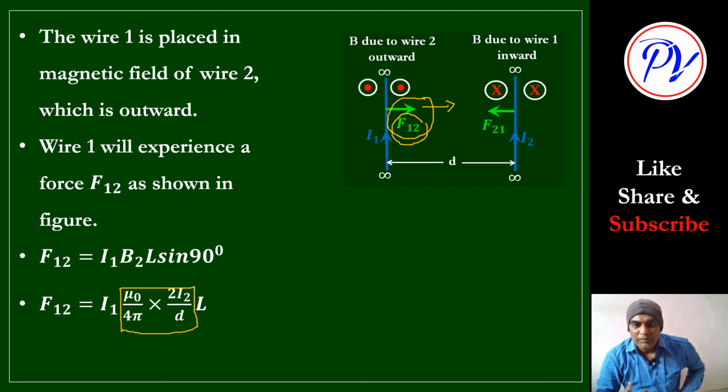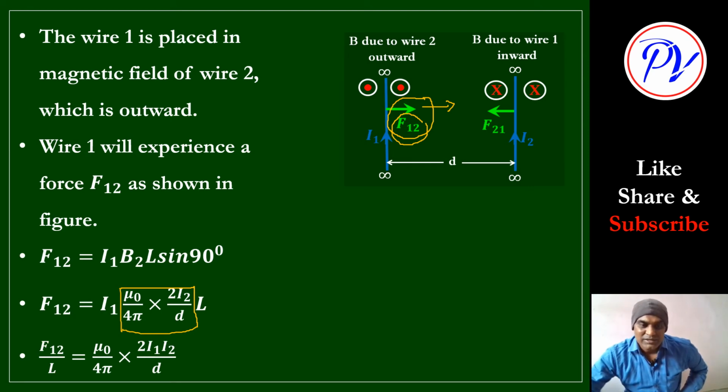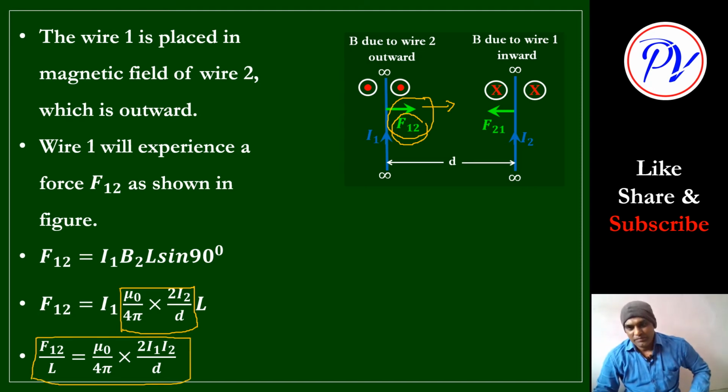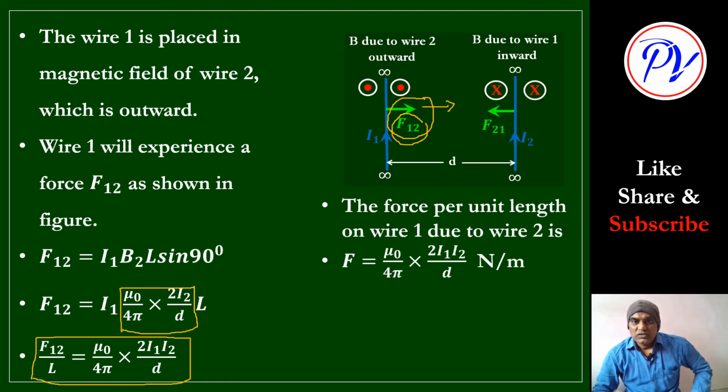Again the same problem, L is infinite, so we will calculate force per unit length. So take on the one side, same force you are getting. F12 is also same. So force per unit length on wire 1 due to wire 2 is same, that is mu 0 by 4 pi into 2 I1 I2 by D, Newton per meter. It is a force per unit length.